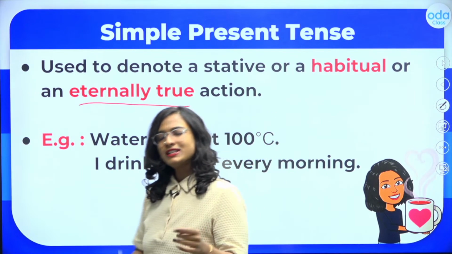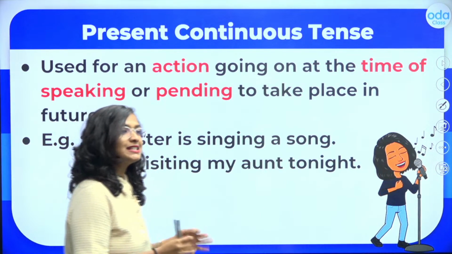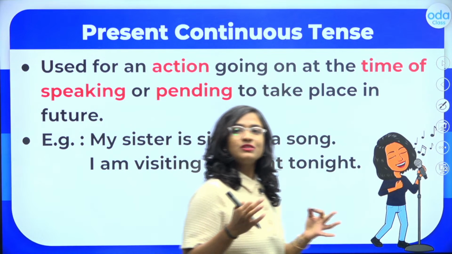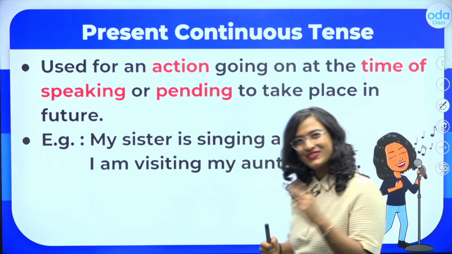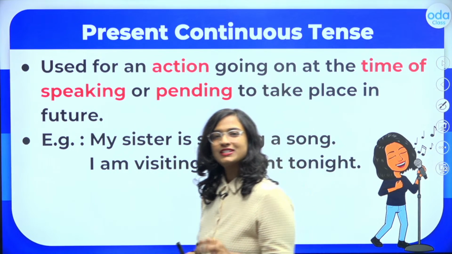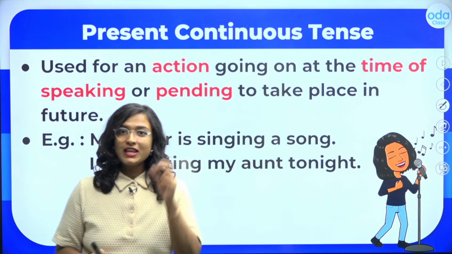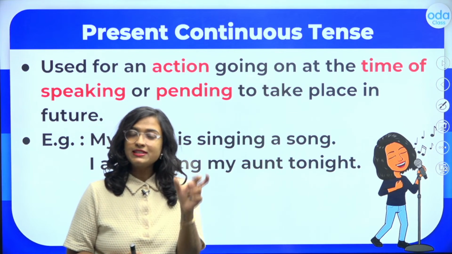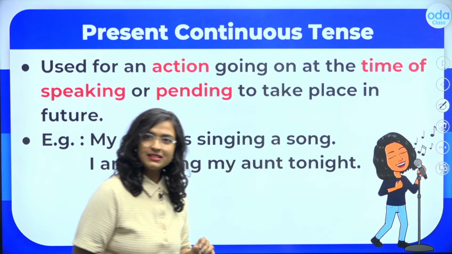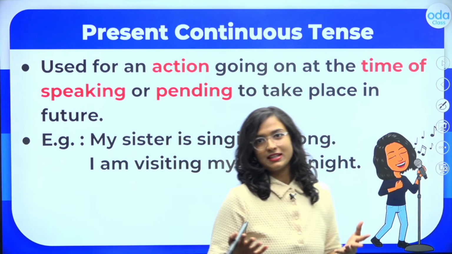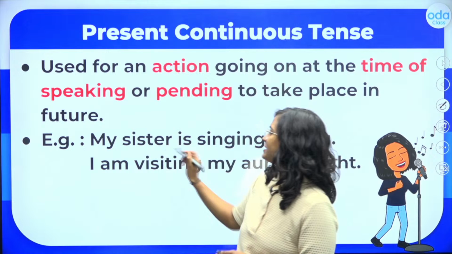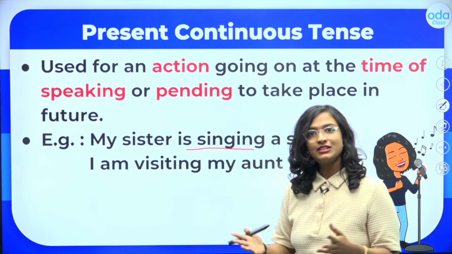Now moving on to our second one students, which is our present continuous tense. Now we use the present continuous tense once again for 2 things. The first one, of course, is to talk about ongoing actions. So, present continuous. An action that is continuous or ongoing in the present, we will use the present continuous tense. So, for example, my sister is singing a song.